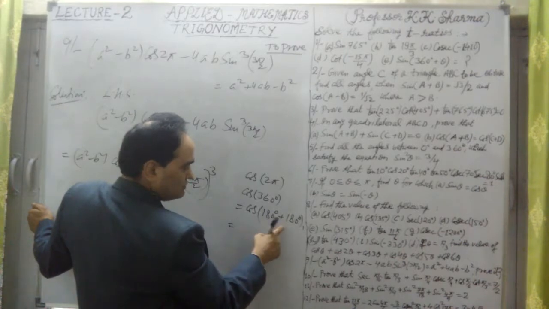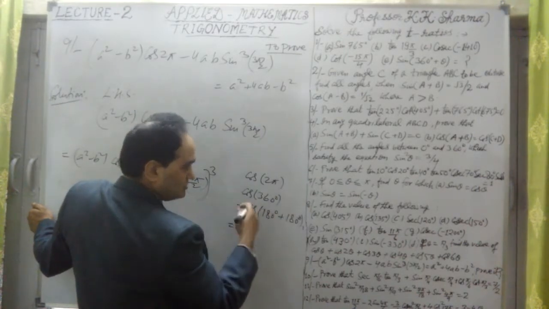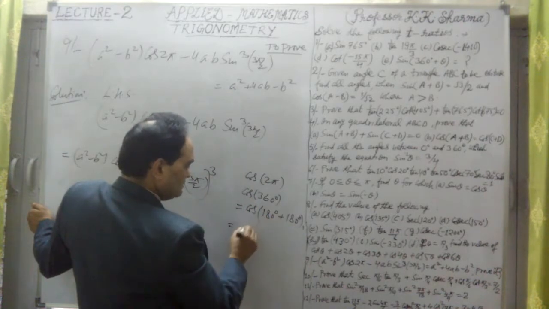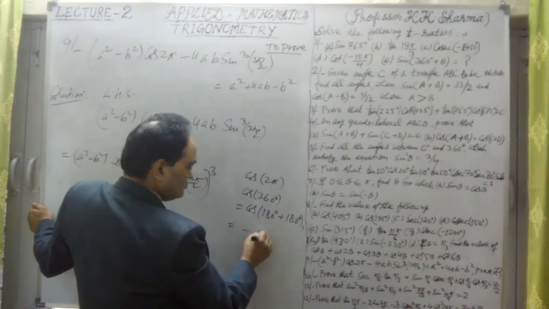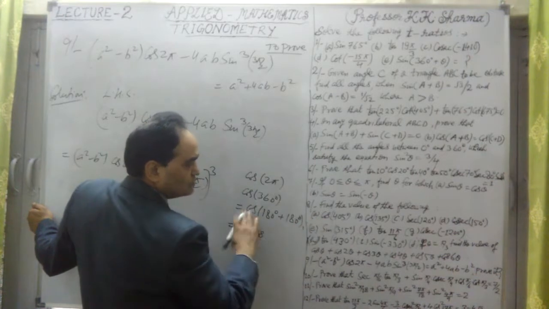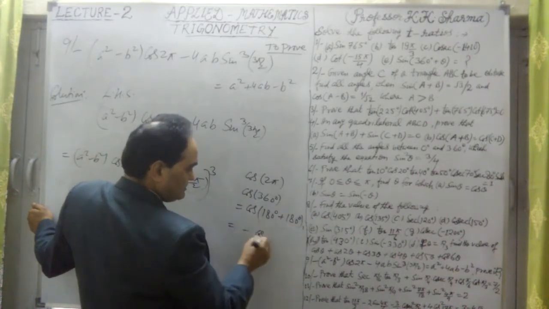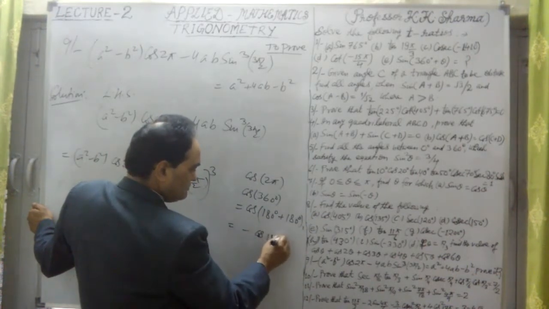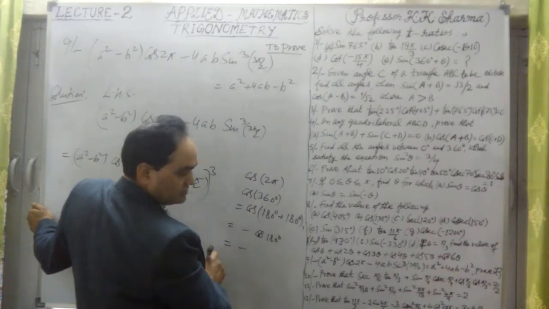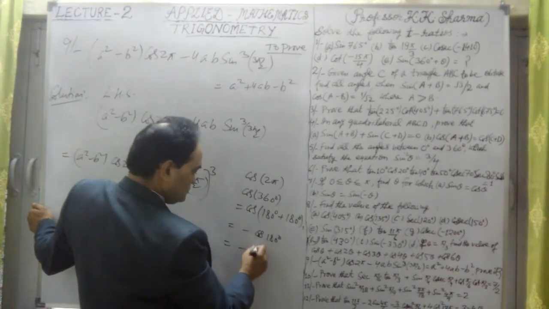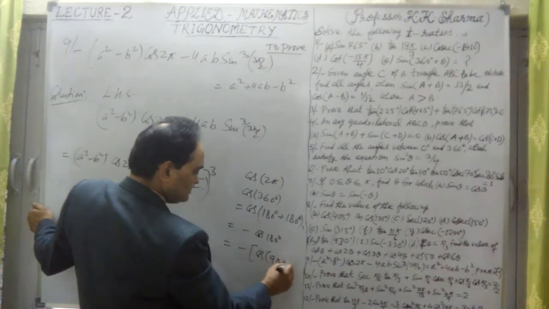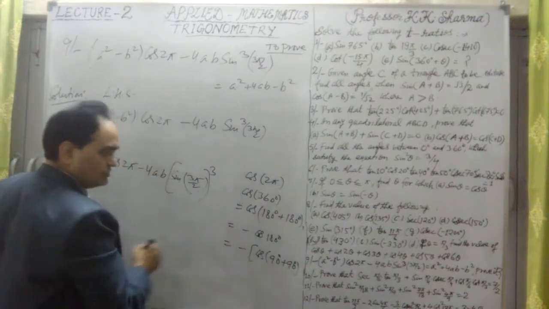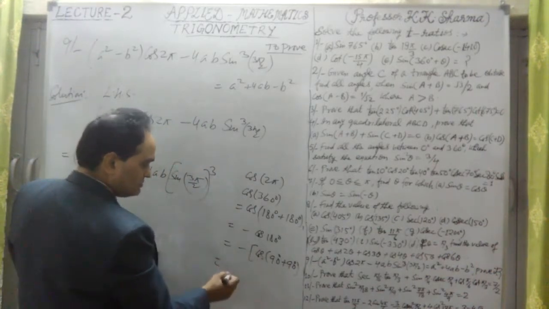In third quadrant, cos is negative. Third quadrant, if it is negative, then minus cos. Because cos 180 plus theta is cos theta, but it is negative. Minus cos 180 degree. Now cos 180 can be written as cos 90 plus theta, like that, 90 plus 90, 180. In this way we calculate this value.